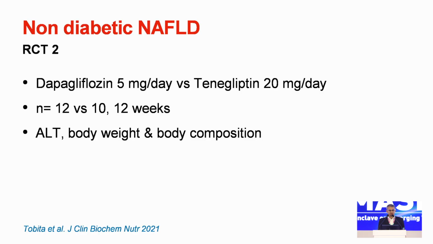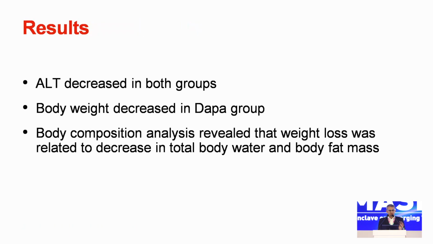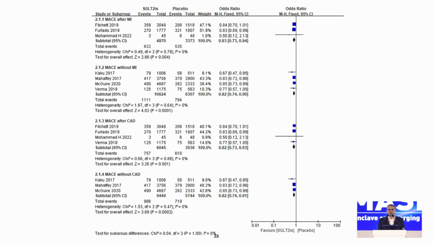Second RCT, dapagliflozin versus teneligliptin. Again, they looked at ALT, body weight, and body composition. ALT decreased, body weight decreased, but there was no difference in fat improvement in both the groups. It was similar. Just 2 slides about other benefits of SGLT2 inhibitors.